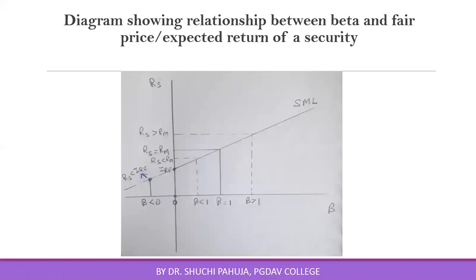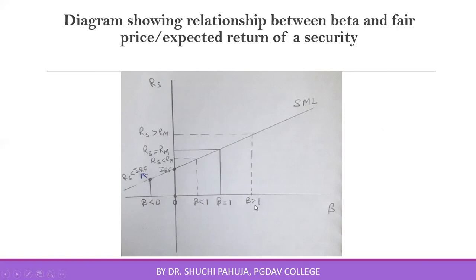The CAPM equation can be expressed graphically using the security market line. This line originates from IRF and is an upward sloping line. This is the security market line. On the x-axis, we have taken systematic risk. On the y-axis, we have taken expected return on the security. Now take one hypothetical point where beta is equal to 1. At this point, return on the security will be equal to return on the market portfolio. So this is the RM point, right?